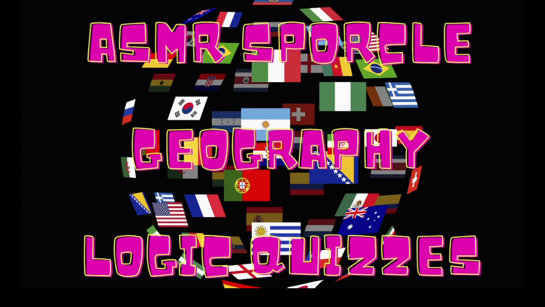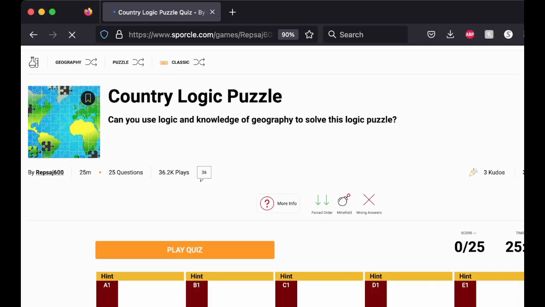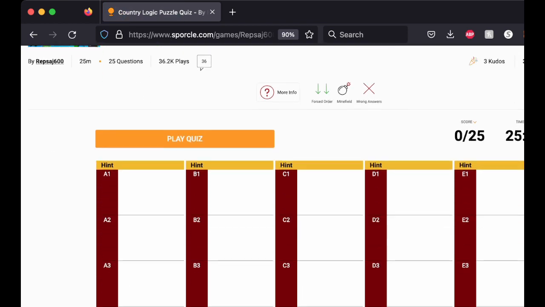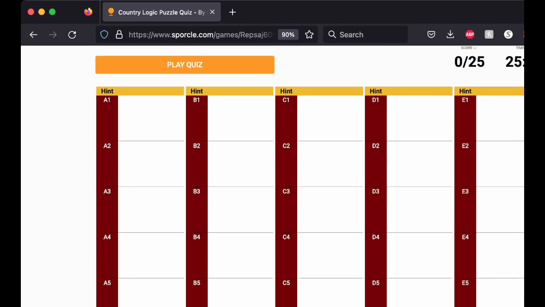Okay, here we go. So we'll start with a logic quiz. For this logic quiz, there's 25 squares. We have 25 minutes. So 1 minute per square, we'll have to be somewhat efficient. Okay.